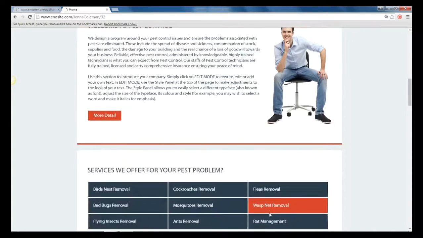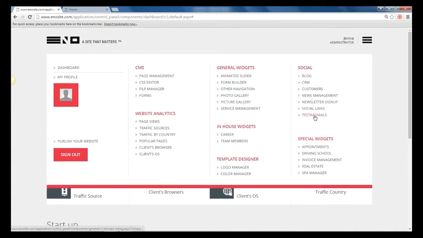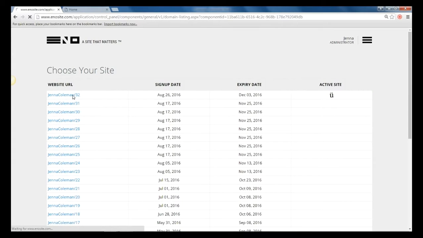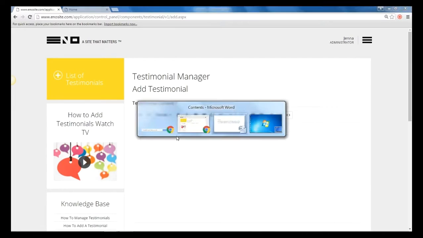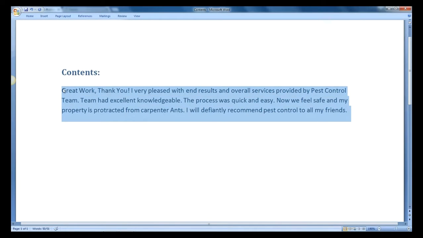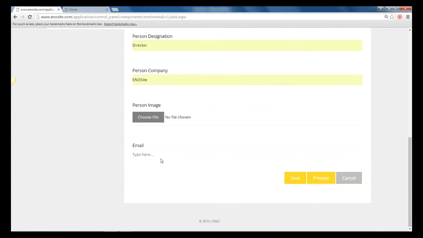How to update the Testimonials Manager. On the dashboard, under the Social section, click on Testimonials. Click on Add Testimonials. Here, you can copy and paste testimonials that have been sent to you by email or text message and insert them onto the page.